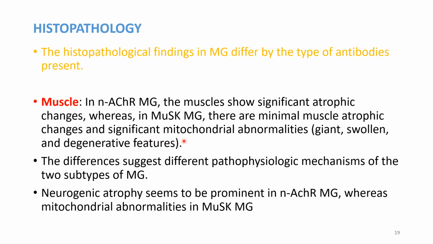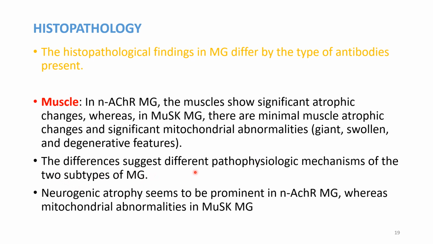But there are significant mitochondrial abnormalities. That is, mitochondria will become giant, swollen, and it may show some degenerative features. So in acetylcholine receptor type of antibodies, the muscle will be atrophic. In MuSK myasthenia gravis, the mitochondria will be abnormal.